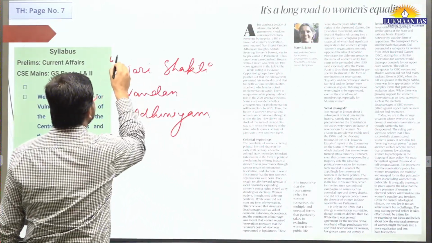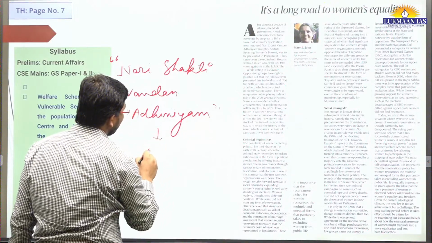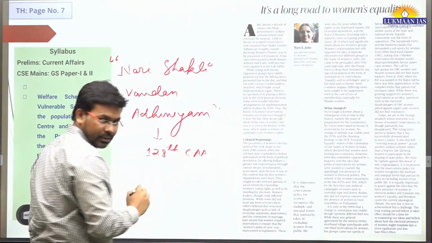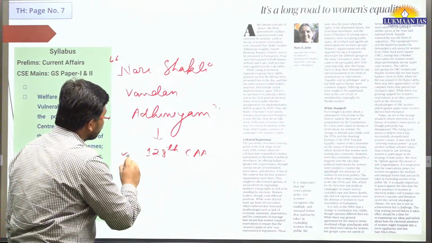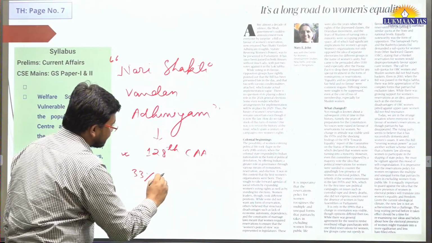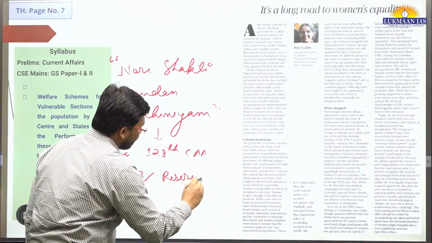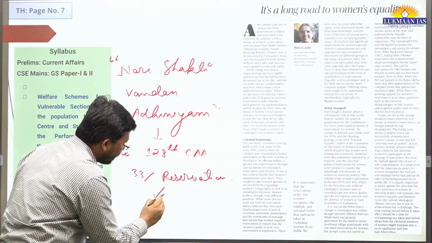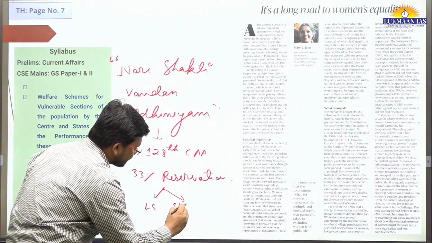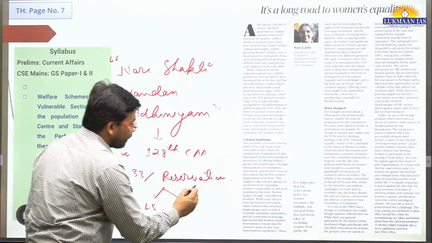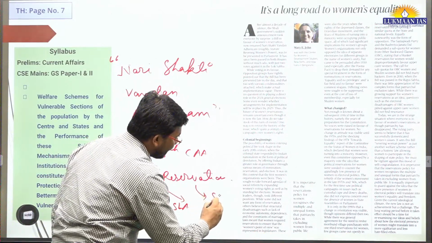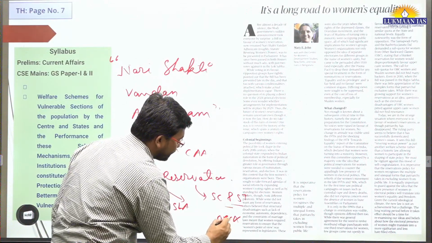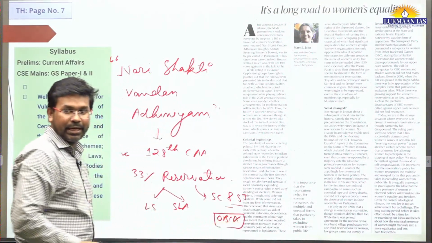So this bill has been introduced by the parliament through the 128th Constitutional Amendment Act. Through this bill they want to give 33% reservation to women in Lok Sabha and also in state legislative assembly seats. However, this reservation will be given to only SC and ST women. OBCs have been excluded from this bill as of now.